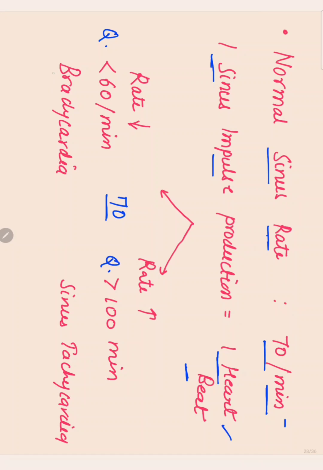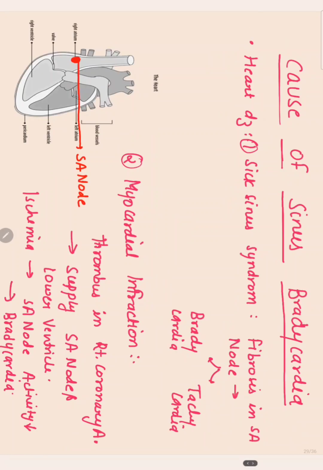What is bradycardia and what is tachycardia? If the sinus rate reduces to 60 or less than 60 per minute, this is known as sinus bradycardia. If the sinus rate increases to more than 100 per minute, it is known as sinus tachycardia. What are the causes of sinus bradycardia? There are multiple causes we're going to study.